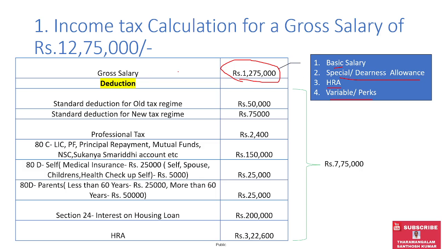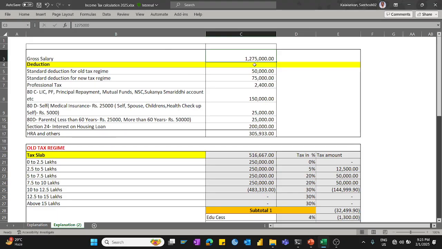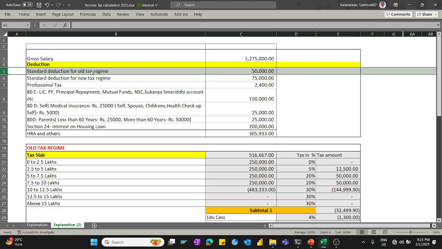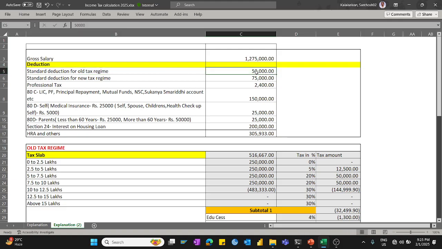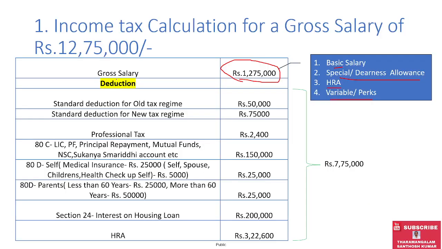Here I put 12,75,000, and the standard deduction for the old tax regime is 50,000, and the standard deduction for the new tax regime, 2024 and 2025, is 75,000.